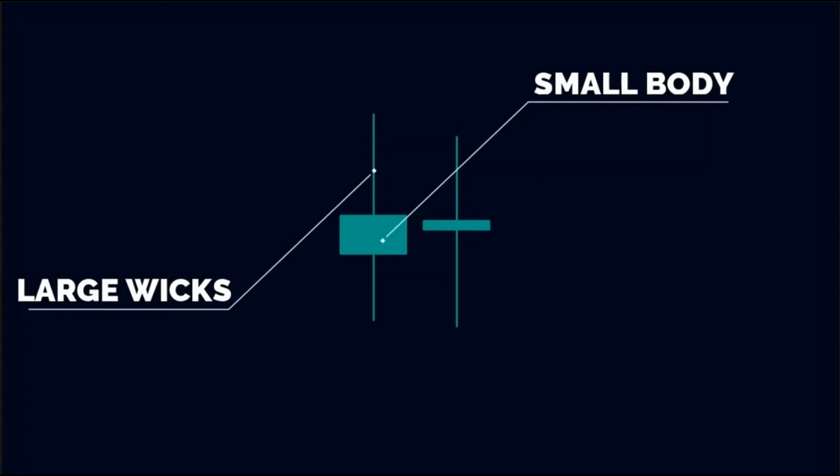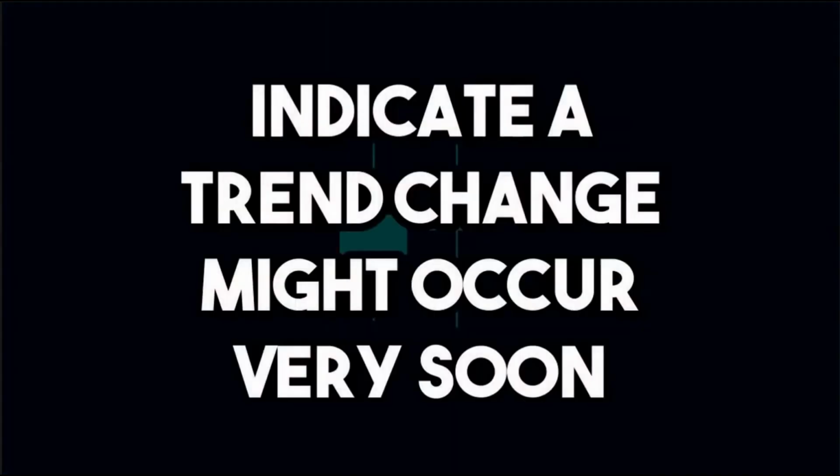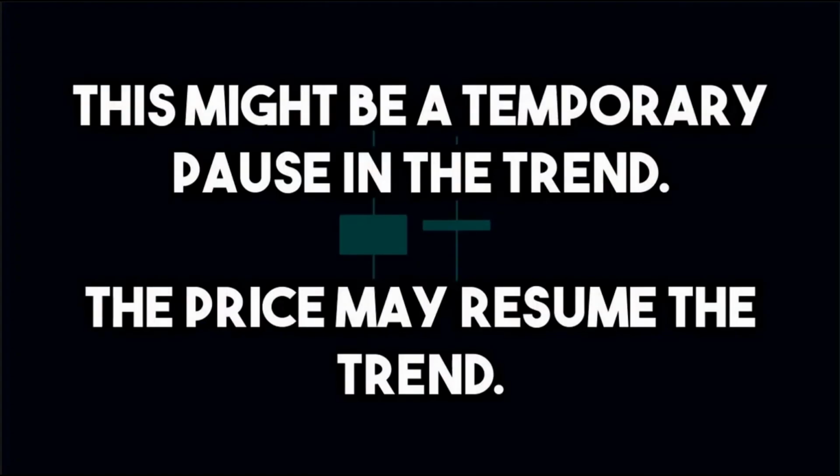And lastly, as the trend starts to exhaust, we see these doji candles. These doji candles have a very small body and large wicks on both the sides. This indicates that the previous trend has completely exhausted and the buyers and sellers are currently on a tight tug of war for dominance. Hence, these doji candles indicate a change in trend might occur soon. Although, this might just be a temporary pause in the trend, and the price may resume the trend. So this is how to read Heikin Ashi candles.